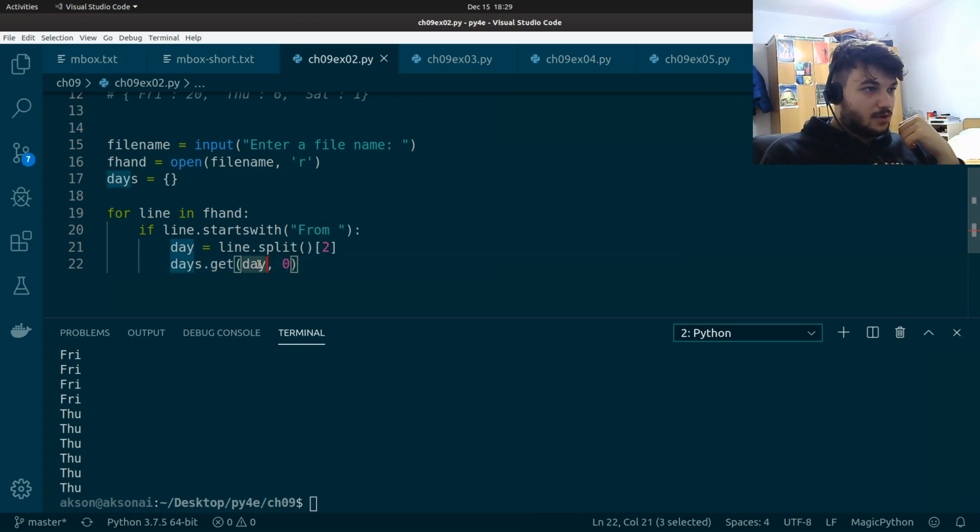That means go and check the counter for this day, but if there's no entry for this day in the dictionary, then just use the default value 0. Then we have to increment it by 1, and we're going to save it again into days with the key. So we get the value, or 0 if there is none, and then we increment it by 1.